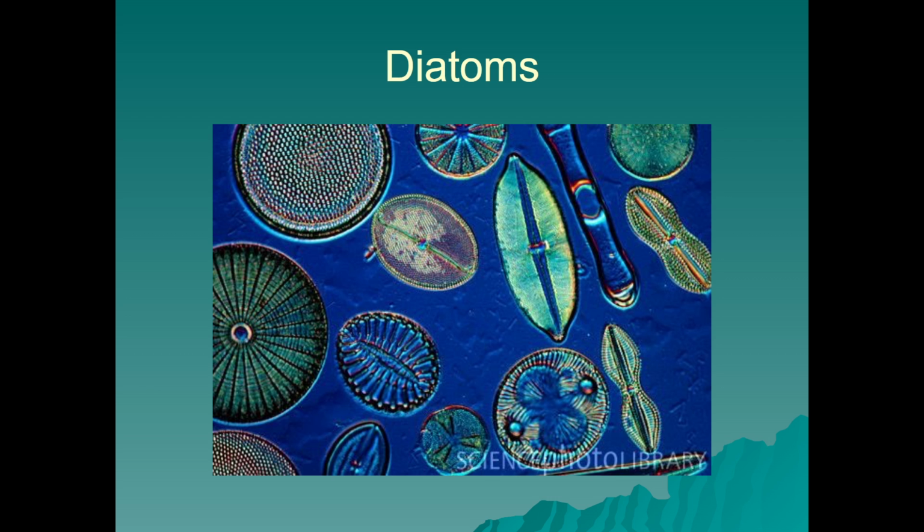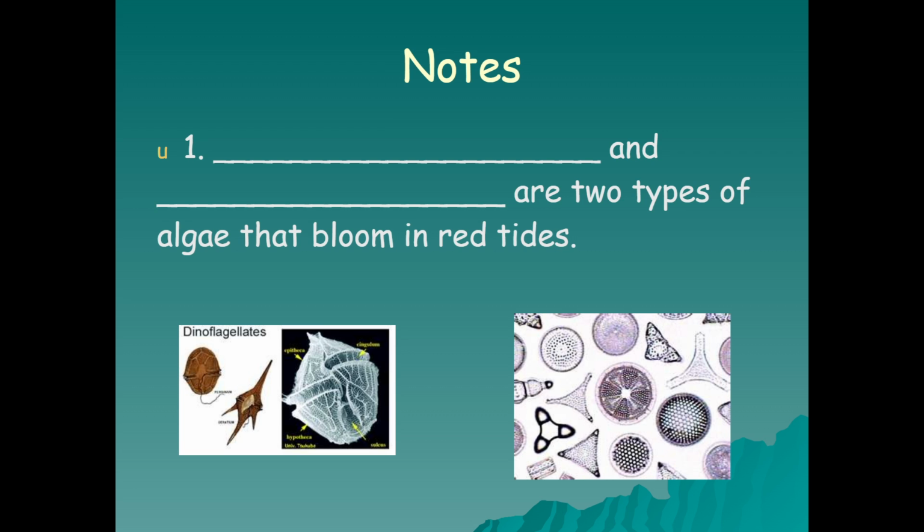Here are just some examples of our glass-like diatoms. They come in many shapes and structures. And again, they are a type of plant-like protist, or an algae. Let's look at some more notes. Dinoflagellates and diatoms are two types of algae that bloom in red tides, so they are the ones that can produce toxins. They do not all produce toxins all the time, but again, with an algal bloom, thanks to eutrophication, it can be deadly to vertebrates and other animals.